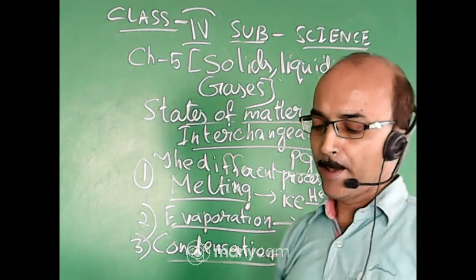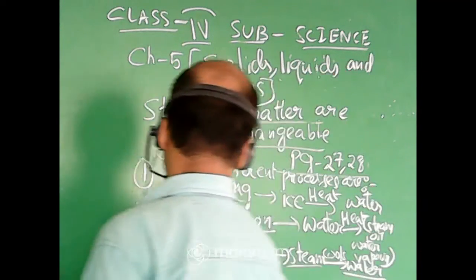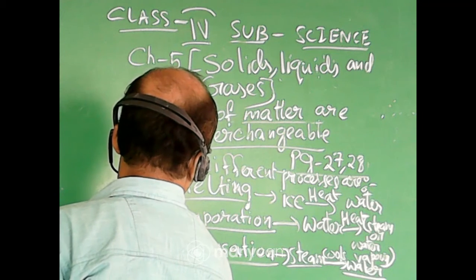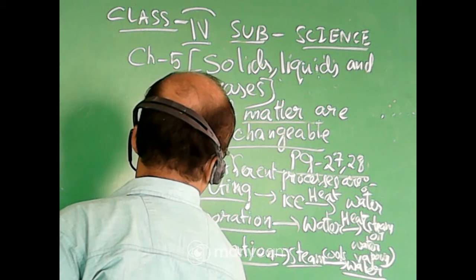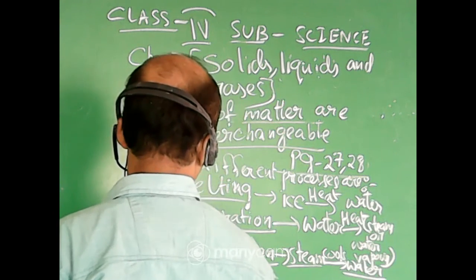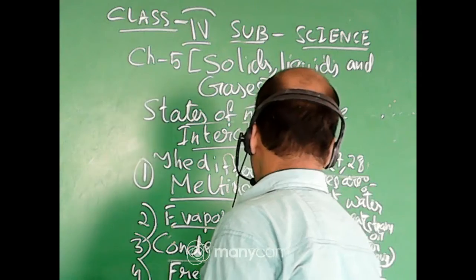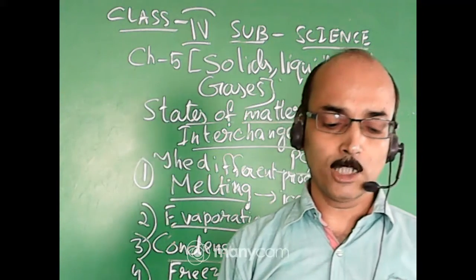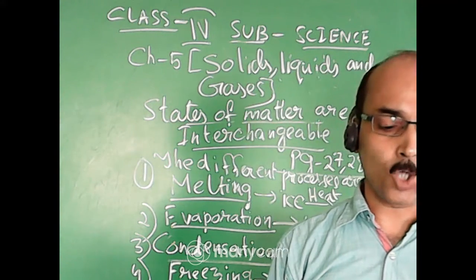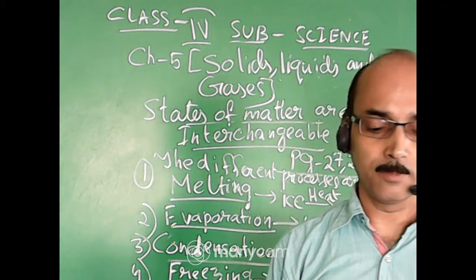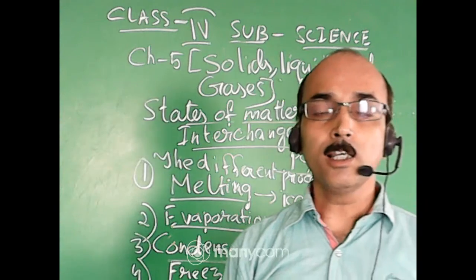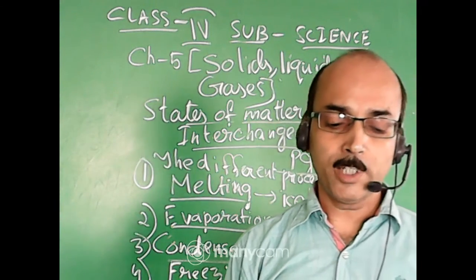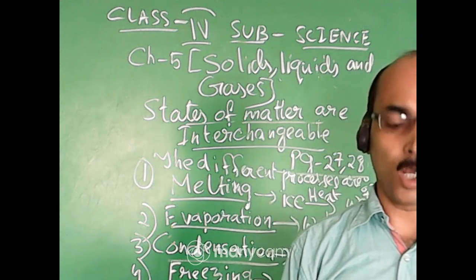Okay. Then the last process which is involved here is freezing. So what is freezing? On cooling, water, that is liquid, changes into ice, that is solid. This is called freezing. Freezing is a process by which a liquid changes into a solid.